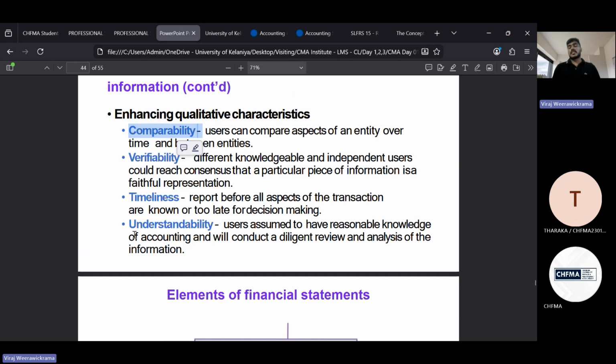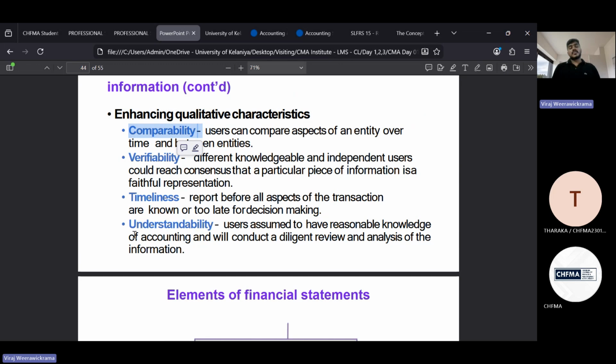When you're providing financial statements, you need to maintain these qualitative characteristics, especially as a company preparing financial statements and providing financial information to the stakeholders. Your annual report means you are providing financial and non-financial information of your company to the stakeholders. Therefore, the conceptual framework says you have to maintain these qualitative characteristics.